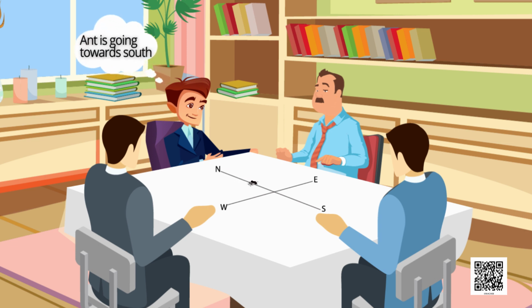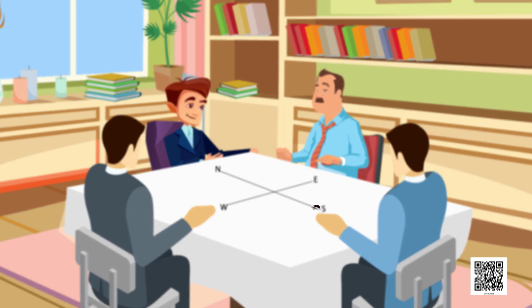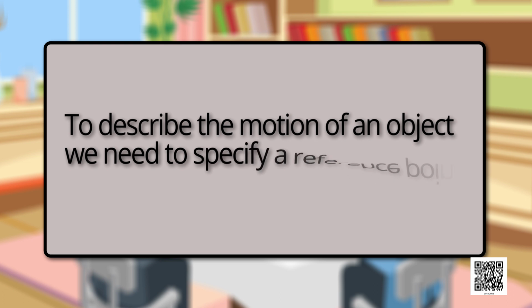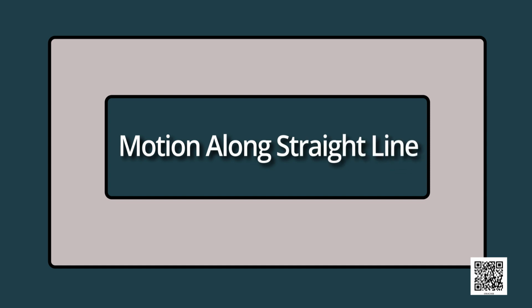Now if any person explains about the direction of motion of the ant, it will be easily perceived by all children. We now know from this example that to describe the motion of an object, we need to specify a reference point. Now we will discuss about motion along a straight line.